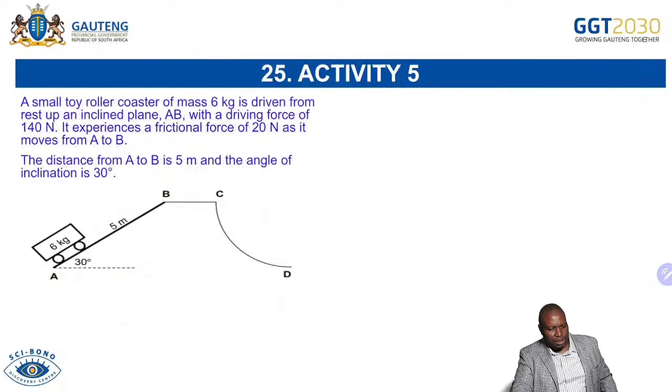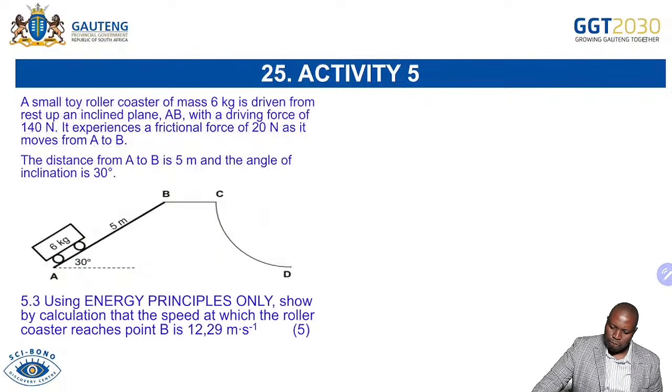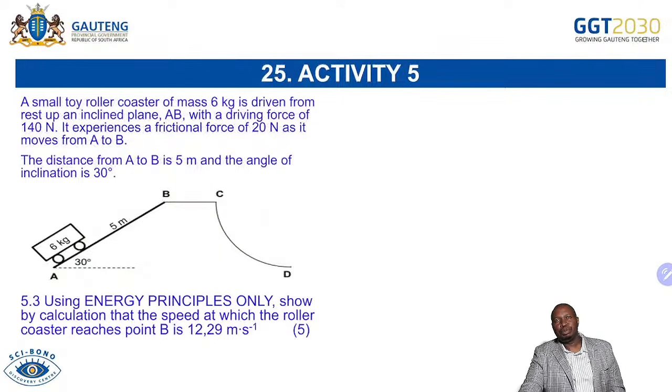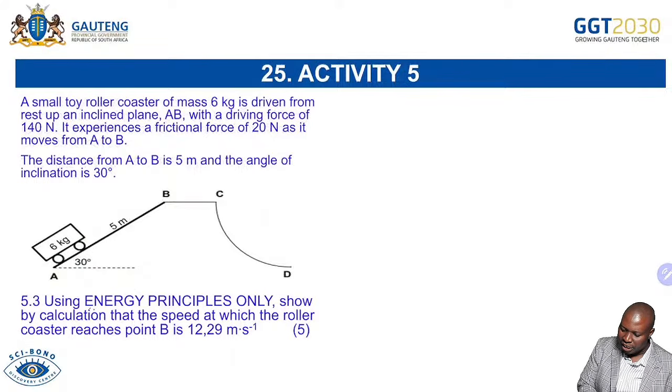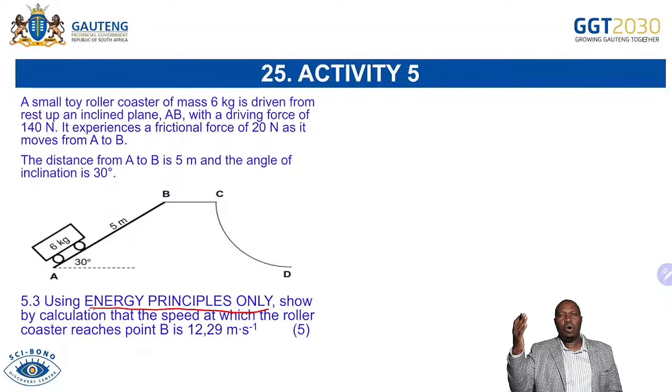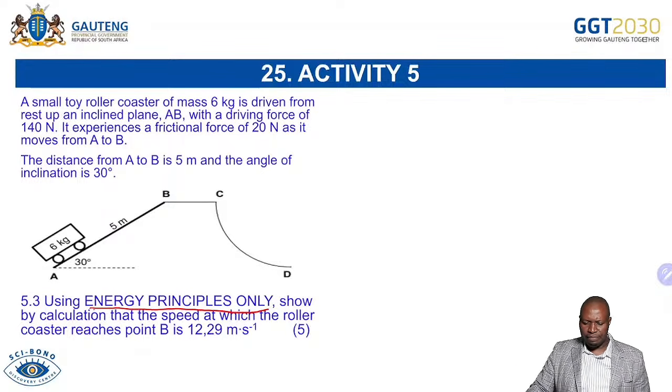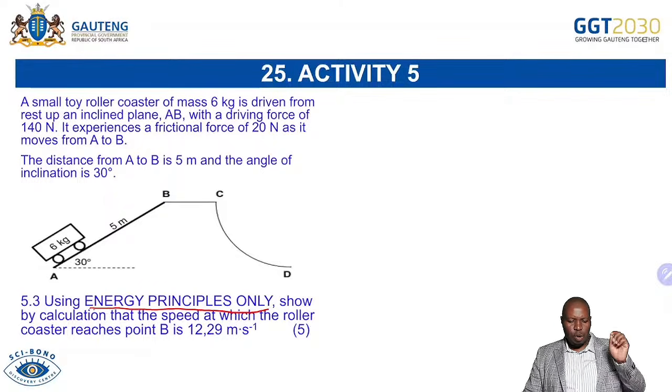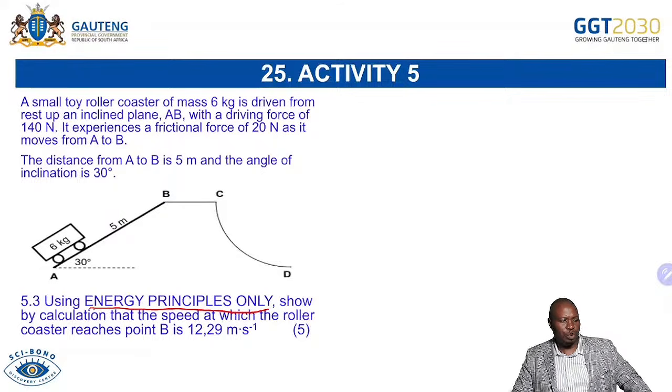We move to questions now, using energy principles only. So you are using the energy principle. Remember your energy principle: net work equals change in kinetic energy, and the work done by a non-conservative force equals your change in EP plus change in EK. You now have another energy principle, which is